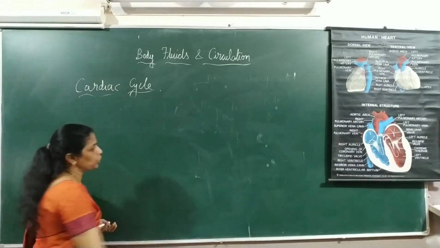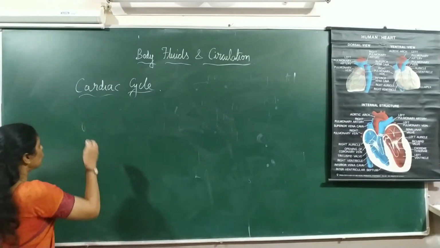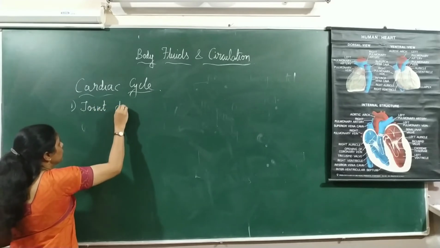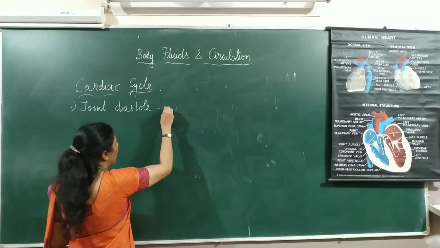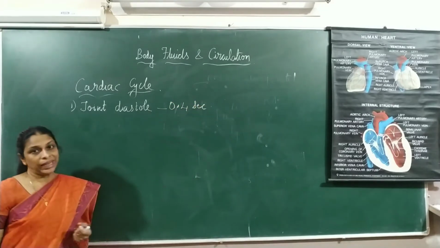So two terms which you have to remember, one is systole and one is diastole. So the first event in a cardiac cycle is joint diastole. This lasts for about 0.4 seconds.